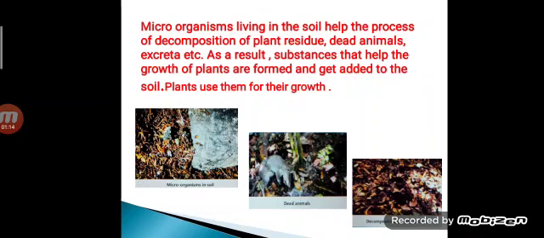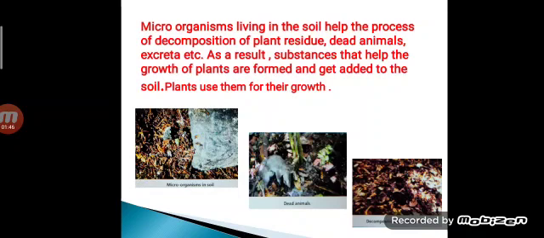Microorganisms that live in the soil help the process of decomposition of plant residue, dead animals, excreta, etc. As a result, substances that help the growth of plants are formed and get added to the soil, and are used by plants. Micro means small. So the small organisms present in the soil, what will they do? They decompose.